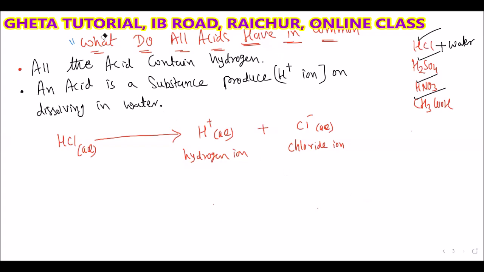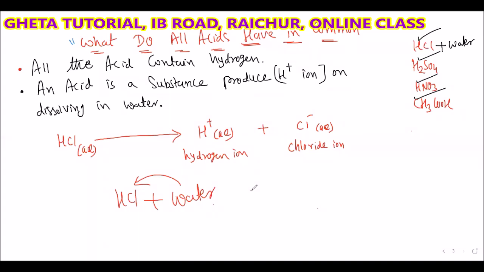One more thing I want to discuss here. The H plus ion is also called the hydronium ion. What is the formula for this hydronium ion? H3O plus. Why is it also called the hydronium ion? Because here I have taken the example HCl and added water.